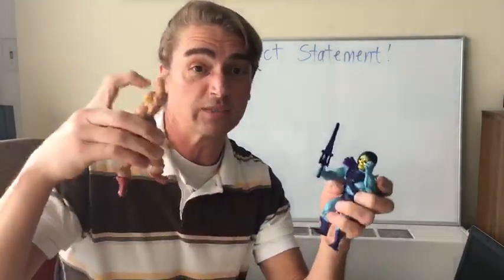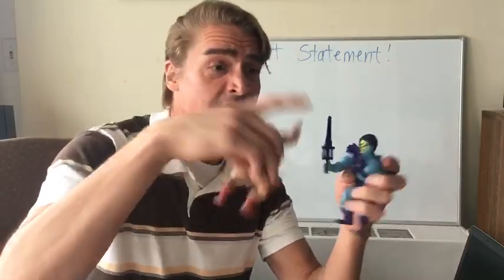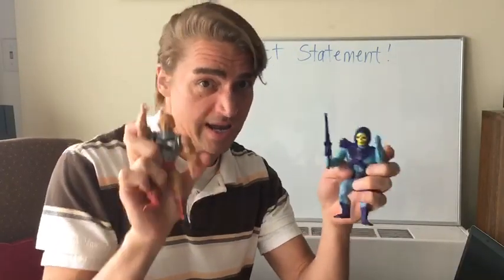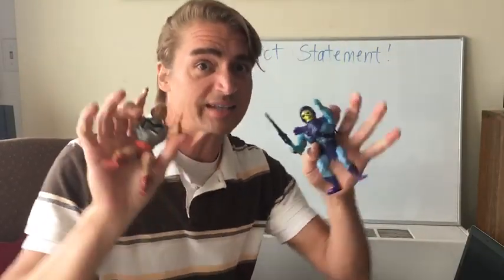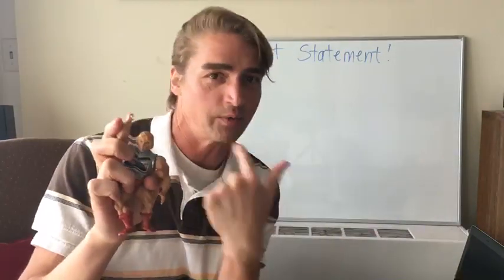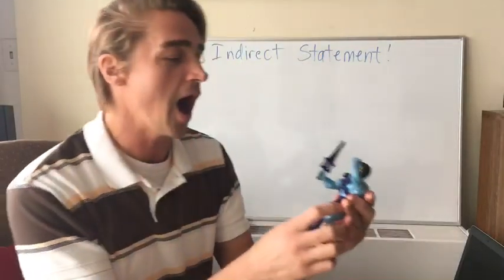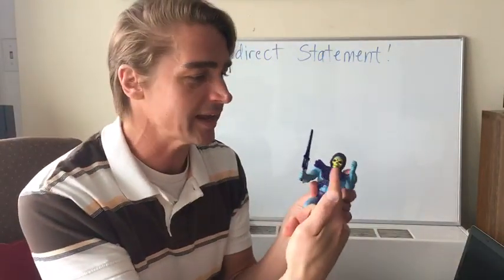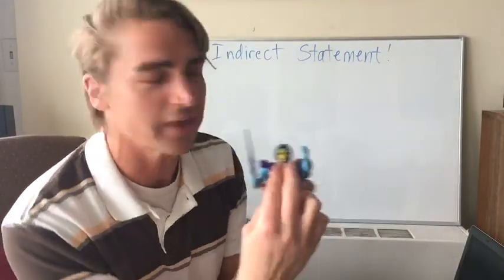Right, so Iswir said Skeletor is wicked, right? That is a direct statement. He directly stated that. Like, he actually said it. It wasn't coming out of my mouth, right? I mean, look at him, right? Like, he's got a skull for a face with red glowing eyes. Like, clearly he is evil, right?